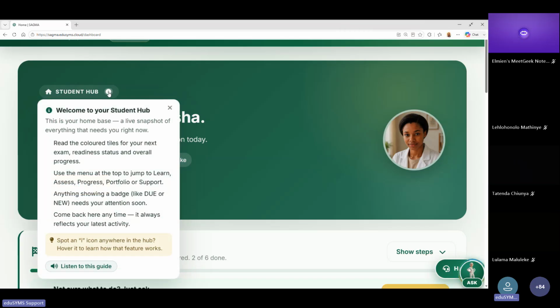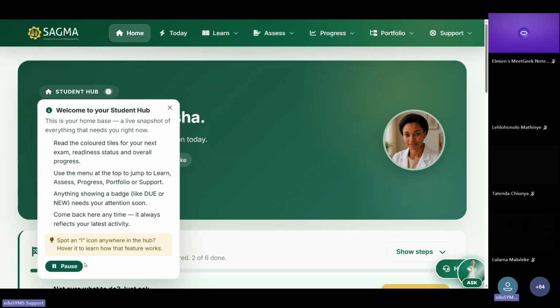That eye is going to follow you almost on every page that you meet. Now, each and every page that has that eye, move your mouse over. It will show you more information as to how to use this page and more of an overview of what this page is about. So in this case, if I move my mouse over, I also get to access a guide that I can listen to. So you can simply press listen to the guide and you'll have a vocal experience or an audio experience of what this part of the system is.